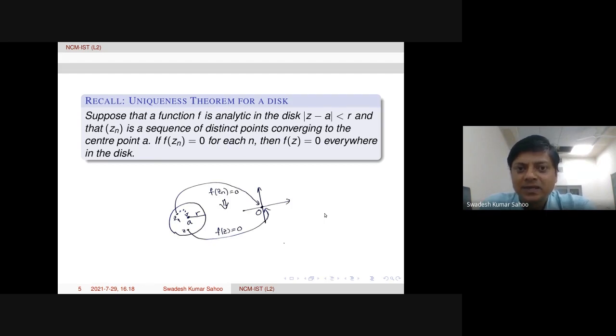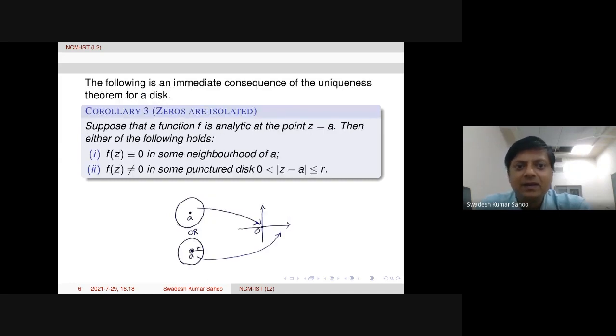After this we generalize this concept to an arbitrary domain. In fact, there was a question: if a sequence is converging to some other interior point, is this theorem still valid or not? The answer was yes. That part we will be discussing today, even for a general domain. Before that, one result is required: zeros are isolated.